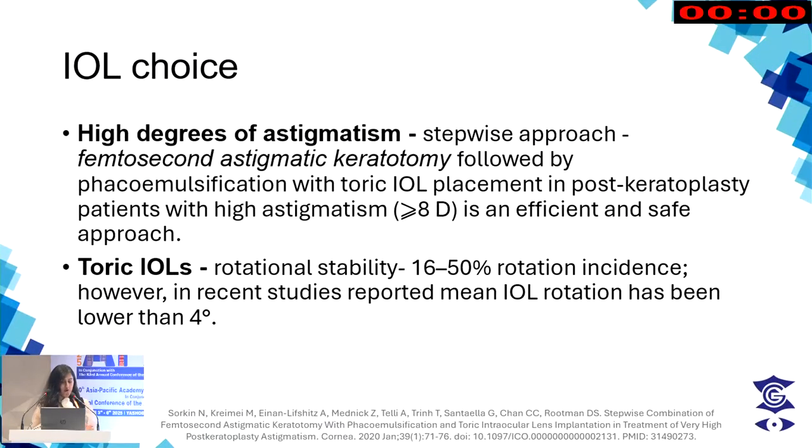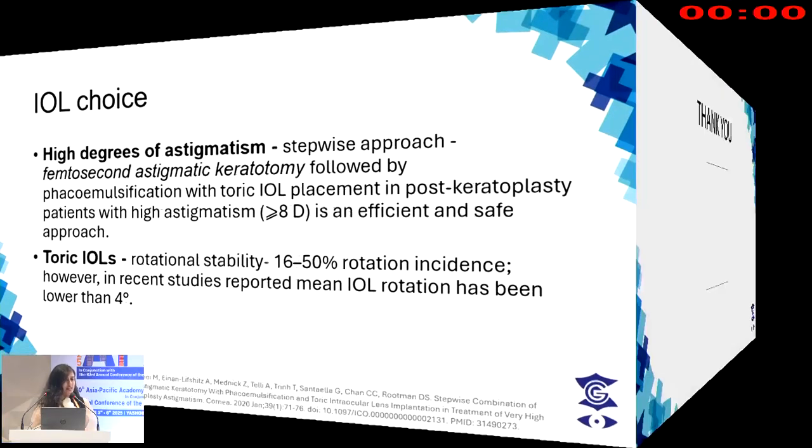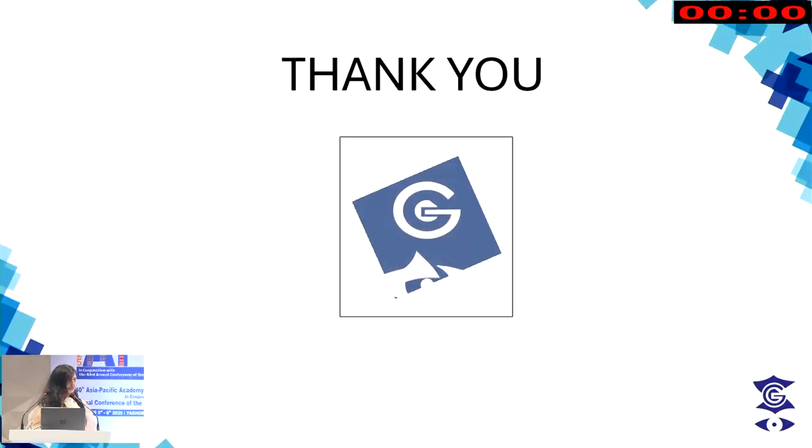So there are various formulae that we can use, as already mentioned, but for the IOL of choice, usually if there's a higher degree of astigmatism, we can do a stepwise approach where we first do femtosecond astigmatic keratotomies, usually for greater than 8 diopters of astigmatism, or we can choose a toric IOL, which does help reduce the astigmatism. That's all for my talk. Thank you.